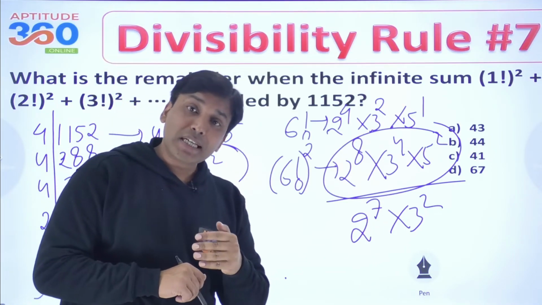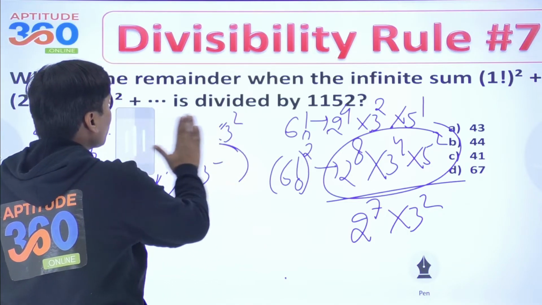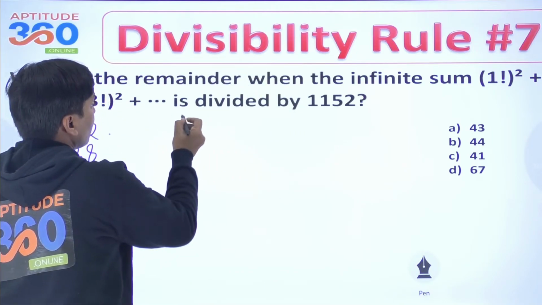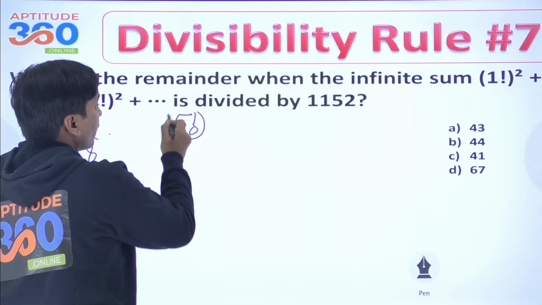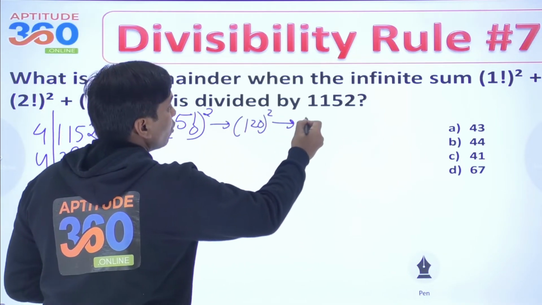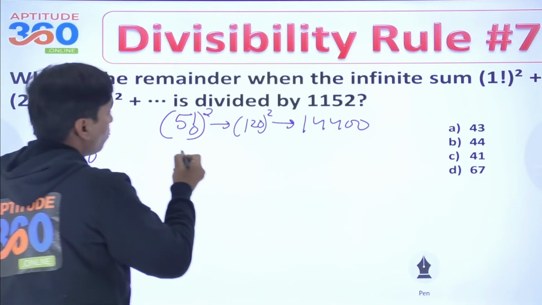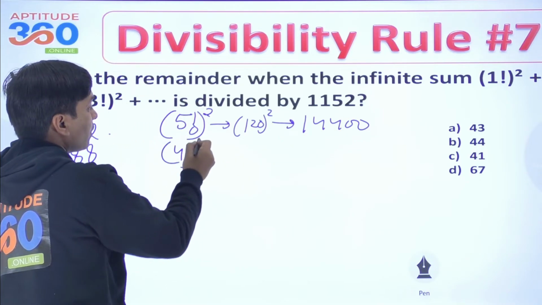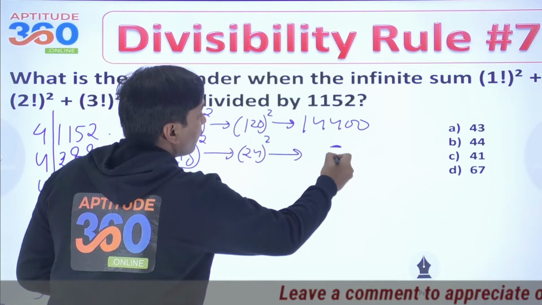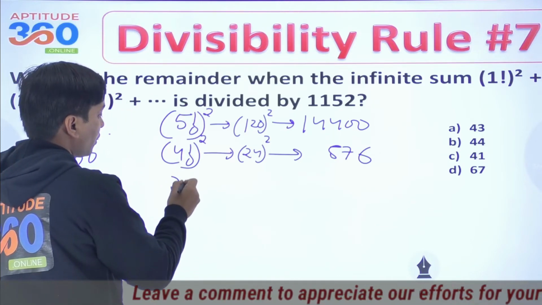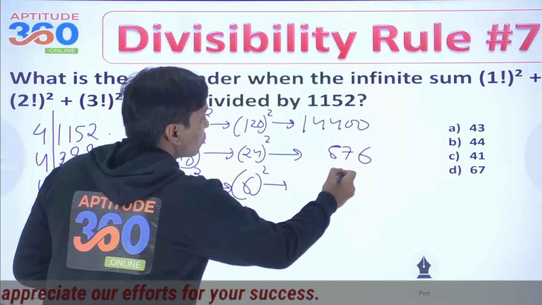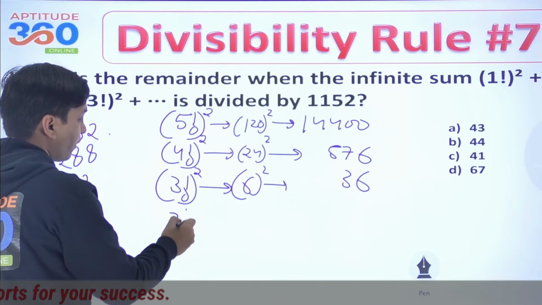तो हमारे को रिमाइंडर आएगा कहां से? हमारे को रिमाइंडर आएगा यहां से 5 factorial square, which is 120 square, which is gonna be 14400, and then 4 factorial square, which is 24 square, that's gonna be 576, and then 3 factorial square, which is 6 square, that is gonna be 36, and then 2 factorial square.